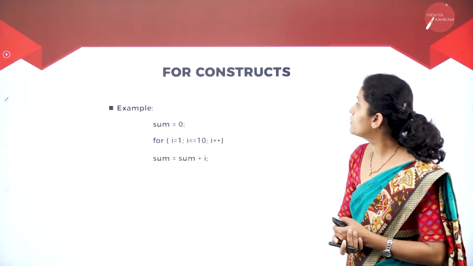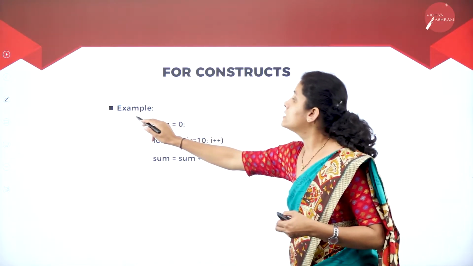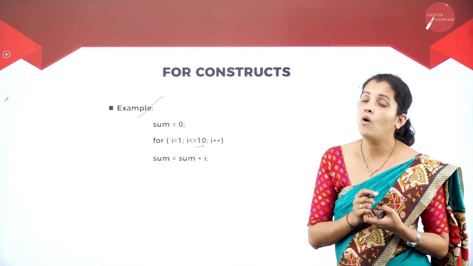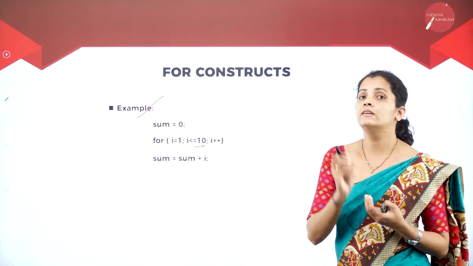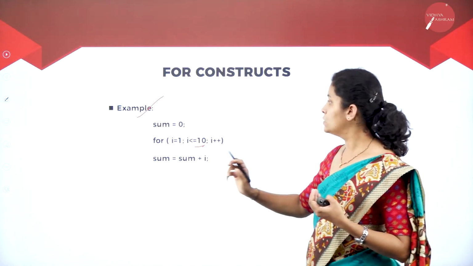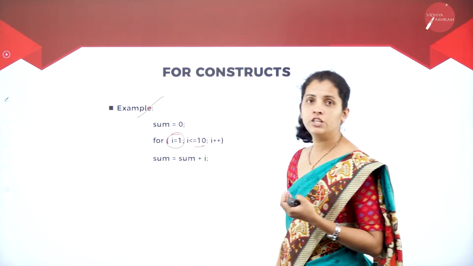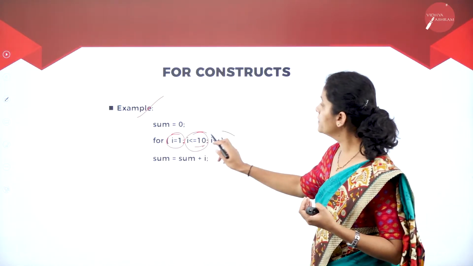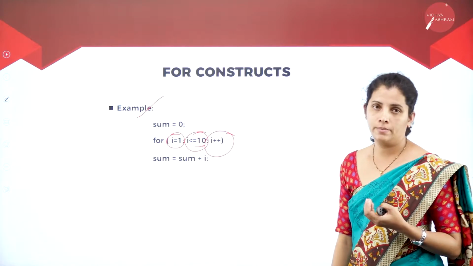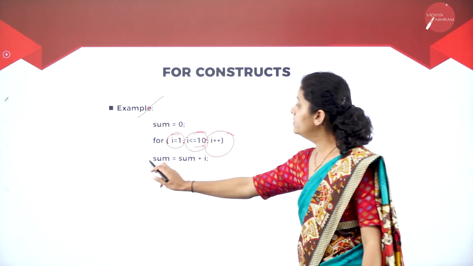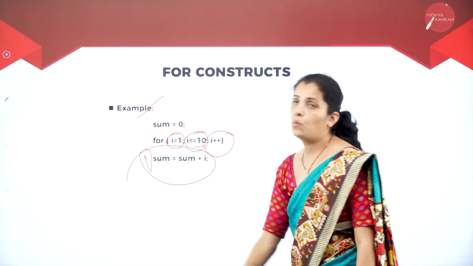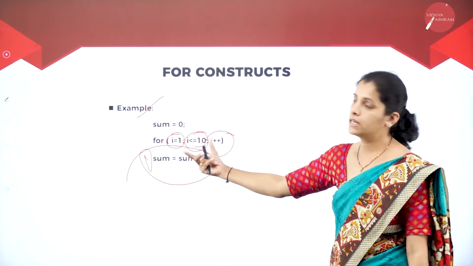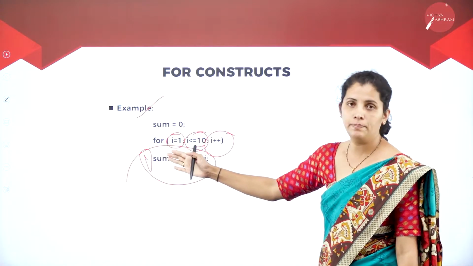Moving further, I'm going to have an example: say I want to find the sum of natural numbers from 1 to 10. At the beginning, I'm going to have the initialization, then the condition, then the increment or decrement. Here I'm going to have only one statement, so there is no need to write this statement inside the curly braces.